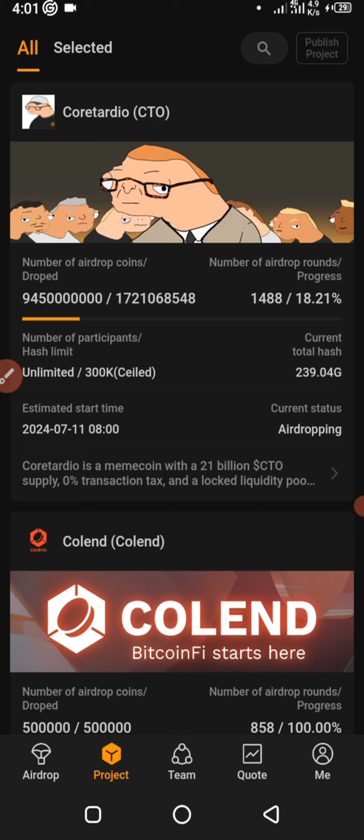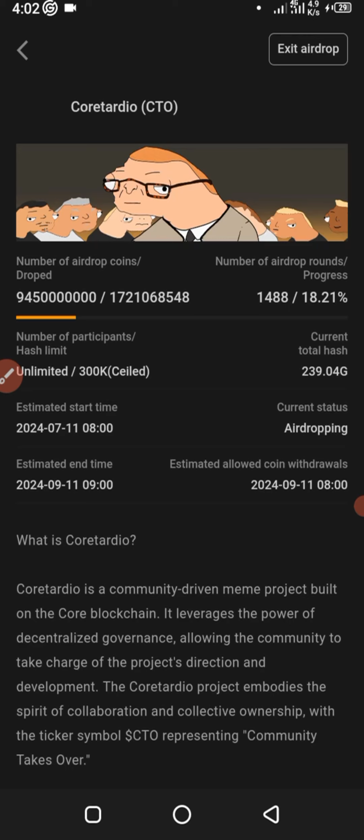If you see now, we're already at 18.2%, but you can still join at this point. The process has taken up to 18.2%, and you can still join now. It's estimated to end on the 11th of September. So that's the projected end, and you can click on it and it will open further for you. So let's go back.